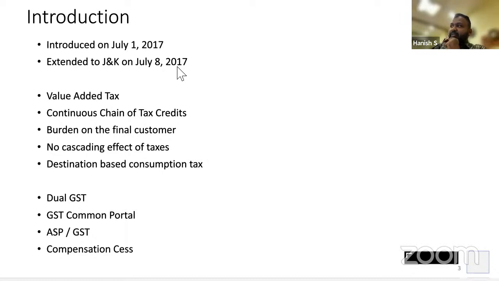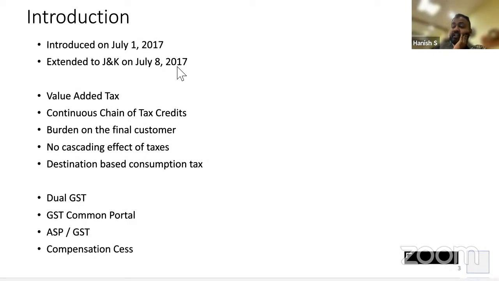Correct. So then the idea: let's do one thing. We will collect it from the customer. So what we will do is add another tax called compensation cess. This will not be distributed between anybody. It will lie with me. If any state comes crying to me, you have not given me my money, then from this compensation cess, I will release the money to that state. So if the state says, you had promised 114, now I have got only 14, what to do? Then from the compensation cess, 100 crores will be given to the state after verification of whether the data they have given is correct or not.